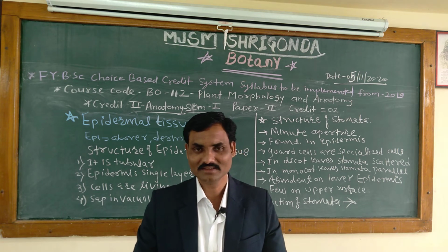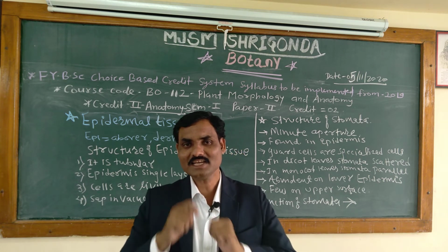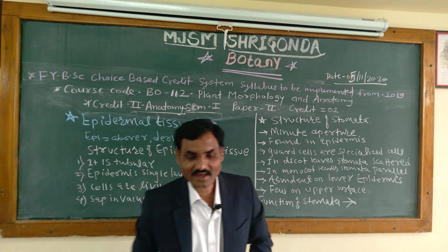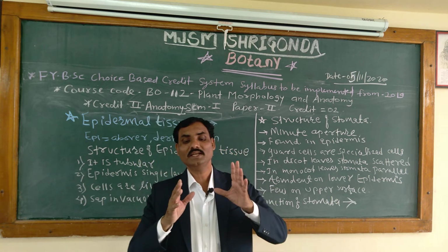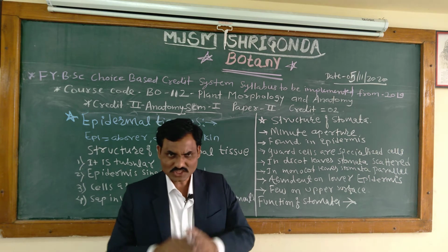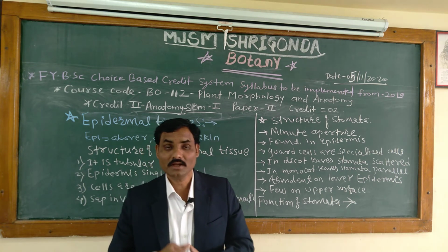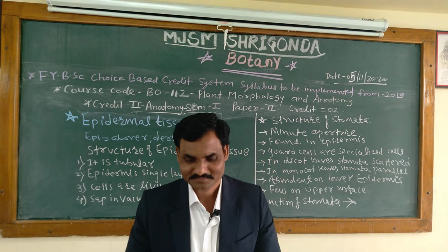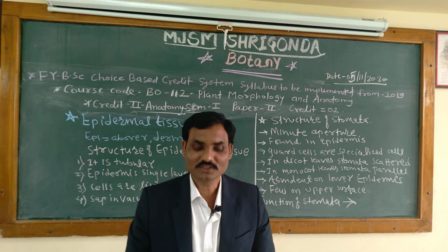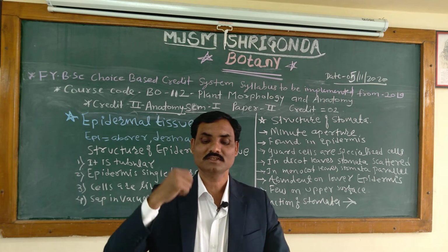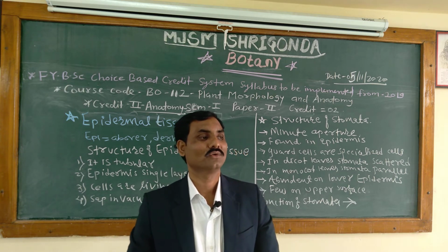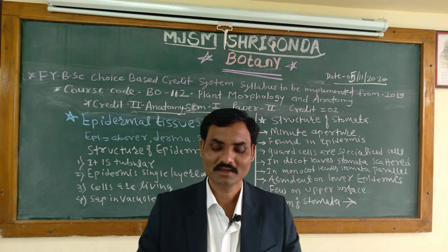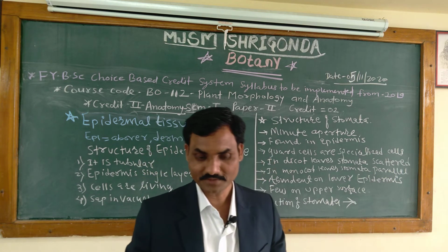Chandri, everyone knows that star-like shape. Multicellular hairs usually have two parts. One part remains embedded in the epidermis, the foot, which is the base inside the epidermis, and the part which projects out is the body.